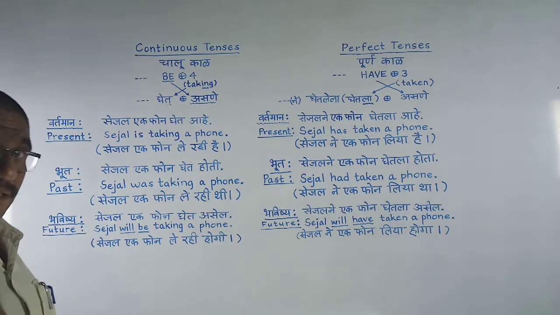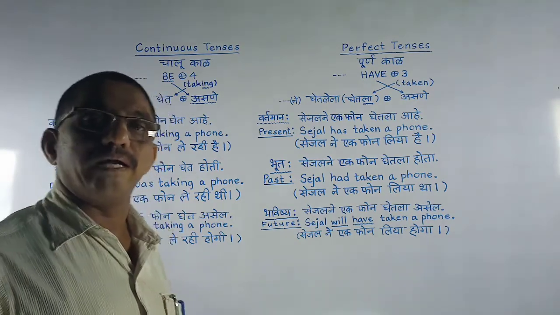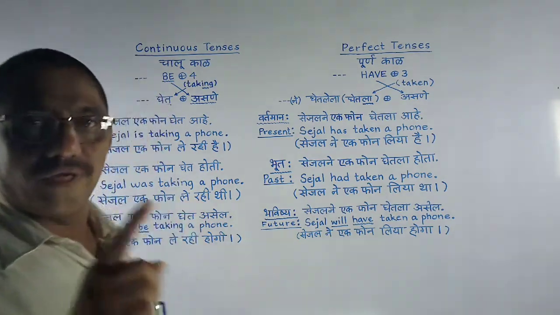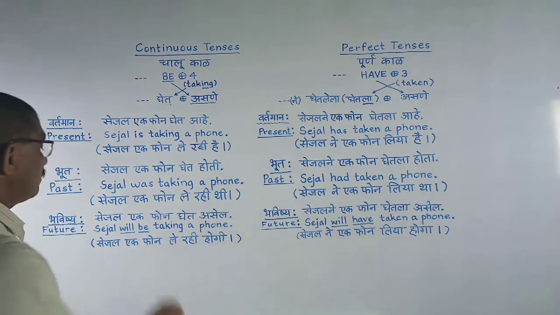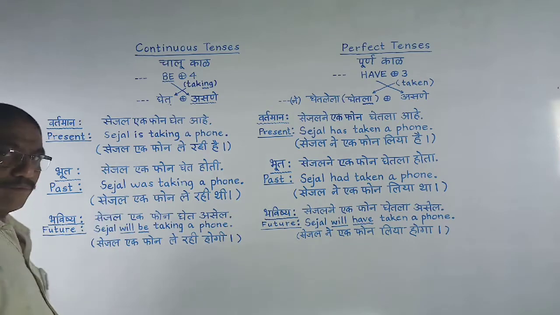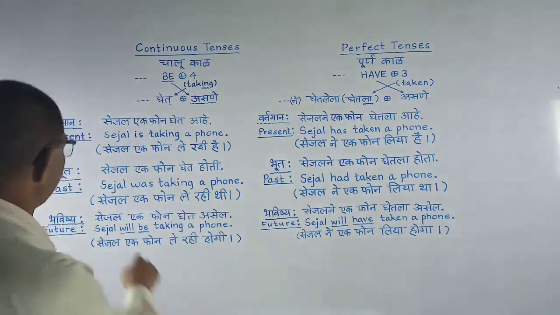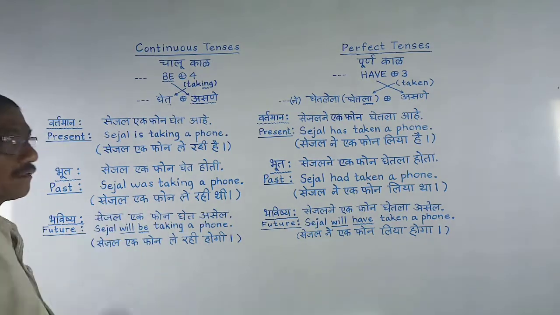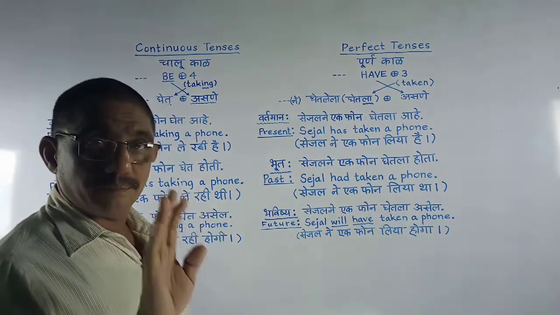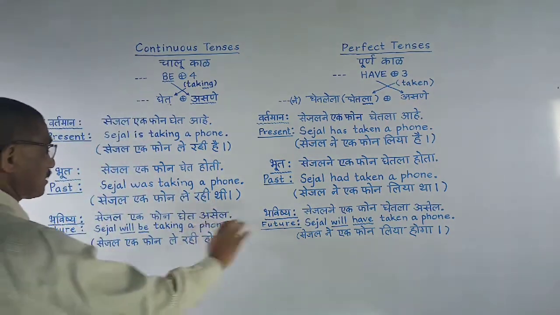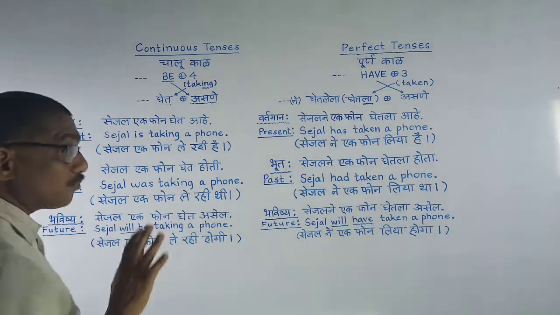Because after helping verbs, shall, will, can, could, would, should, may, might, must, all 9, when they are at the position of main helping verb, then next is the first form, like shall take, will take. Similarly here, will be taking, because we need the fourth form, the present participle. We have to create this construction using the present participle. Sejal will be taking a phone.